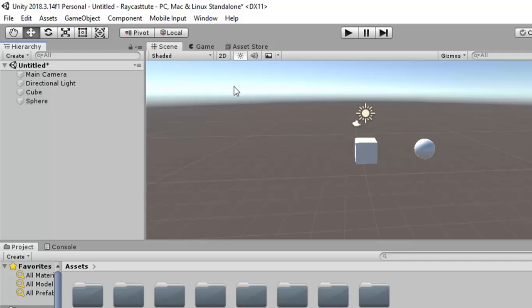Now come to this panel. This is scene panel. Actually, whatever game object you want to use in your game, it must be in your scene.